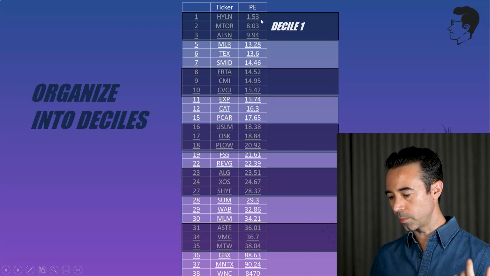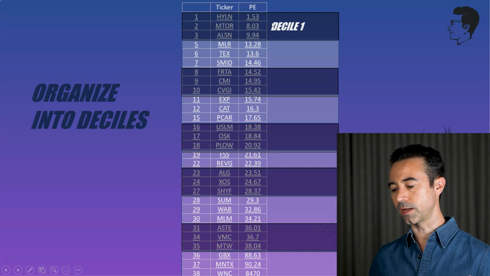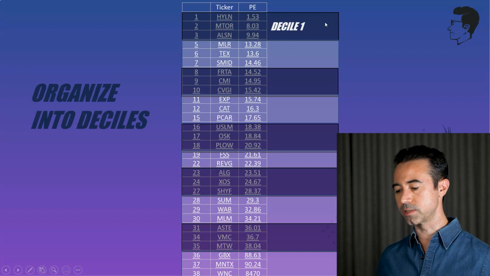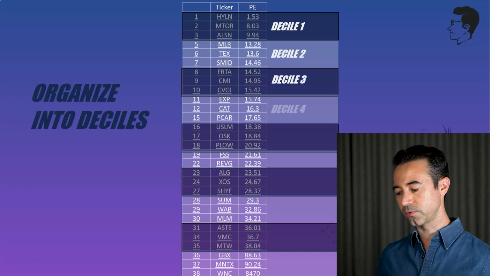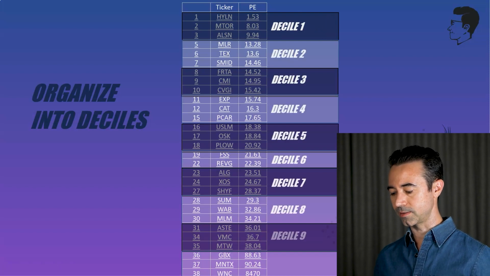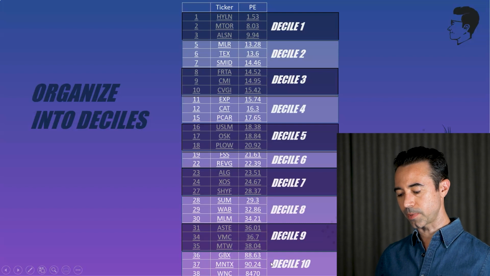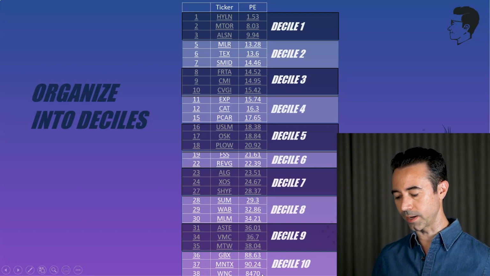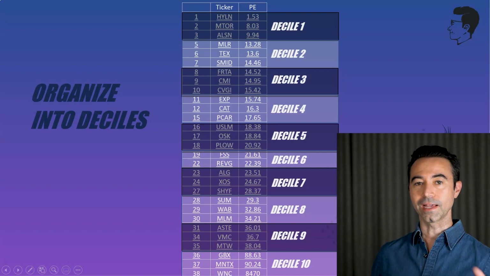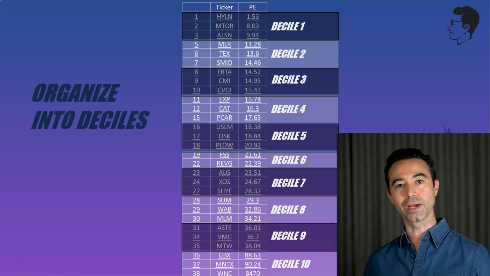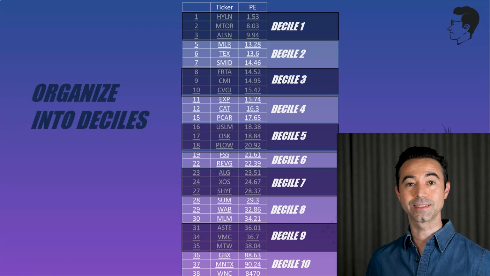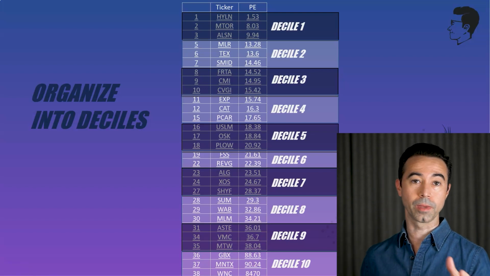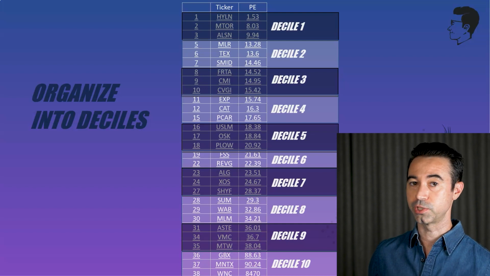So 1.53, 8, and 9.94. This is the first decile of PE ratios. Next is decile 2, 3, 4, 5, 6, 7, 8, 9, 10. So the most expensive are in the 10th decile: 88.63, 90.24, 8,470. So that's what I'm doing in this. I'm basically breaking it down into deciles and using that to see if a company is in a high PE ratio and I don't like it, or maybe a lower comparative PE ratio and I like it.